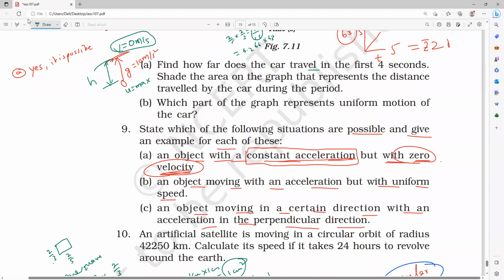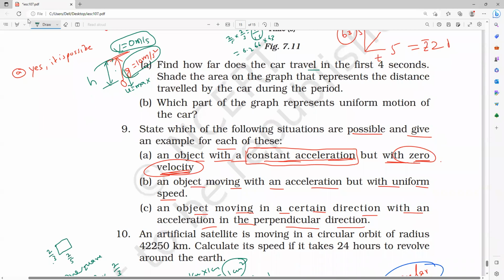But still, what is the acceleration, Mari? 10 meter per second square. You understand? Acceleration is always acting in what direction? The ball is going upward, but acceleration always acts in the downward direction.